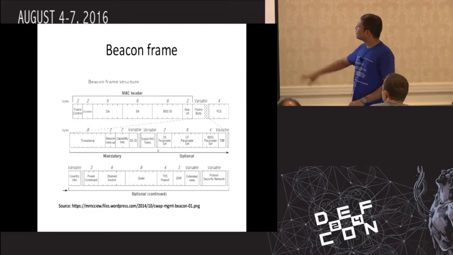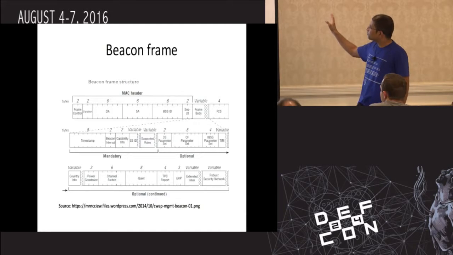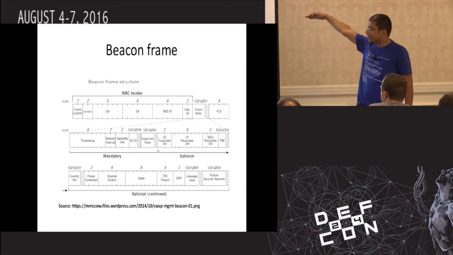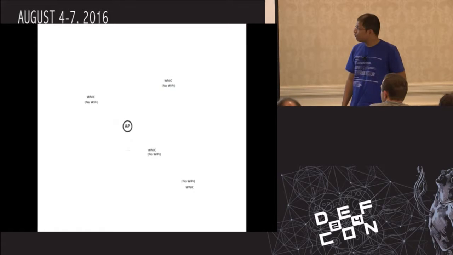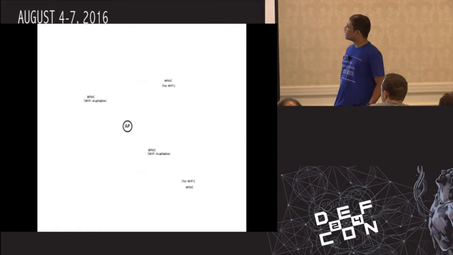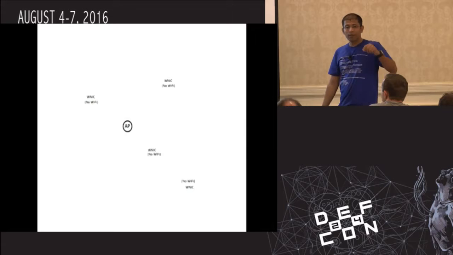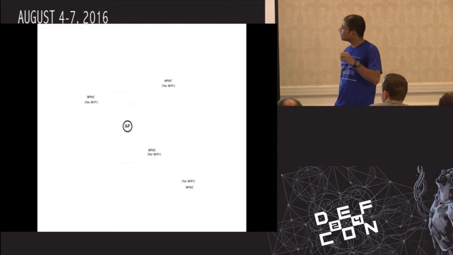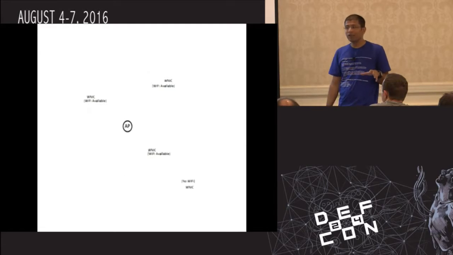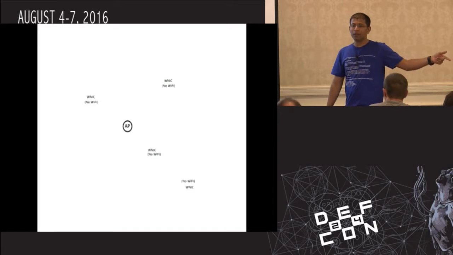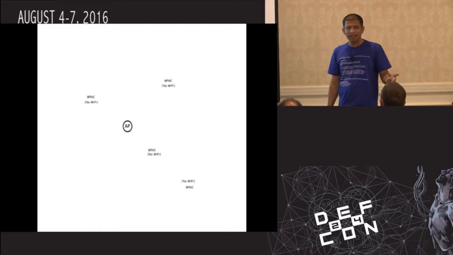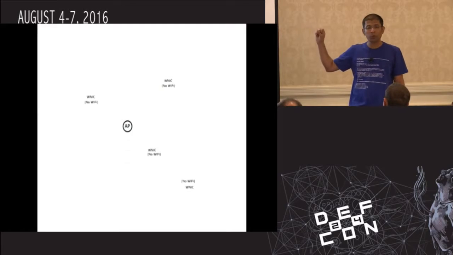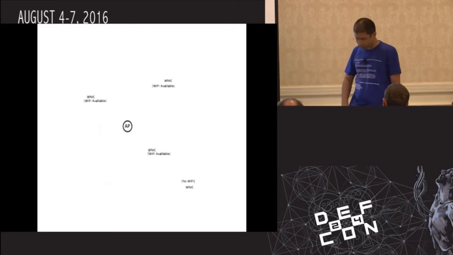So theoretically this is how a beacon frame looks: a lot of header and byte related information, timestamp, frame control, and many things. In functional context, this is what a beacon frame does. Assume that rolling circle, or rather the growing circle, is a beacon frame. As soon as it reaches a particular station, it gives that station the intelligence that yes, there is a particular access point present in the local radio periphery.